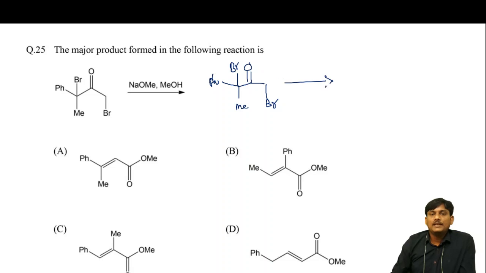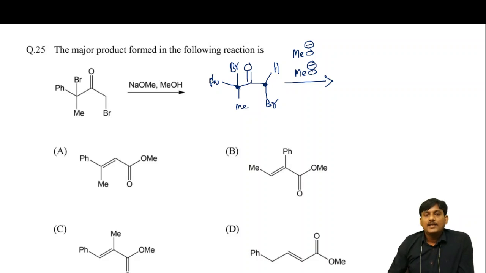When you add base, here the base is methoxide, which abstracts a proton. These are alpha positions to the carbonyl group, which are more acidic. In this case, there is no alpha hydrogen. Here there is an alpha hydrogen, so this alpha hydrogen will be abstracted by the methoxide.